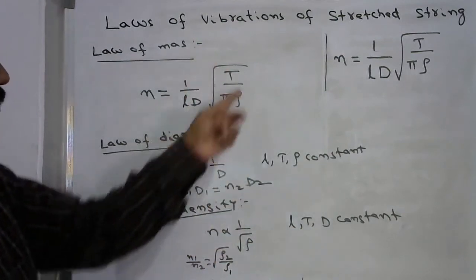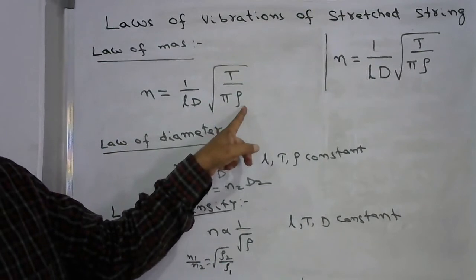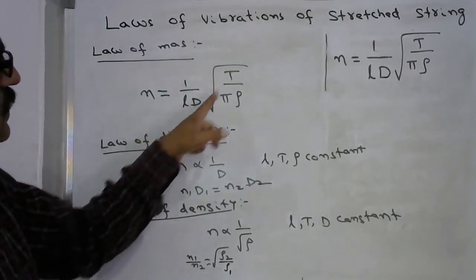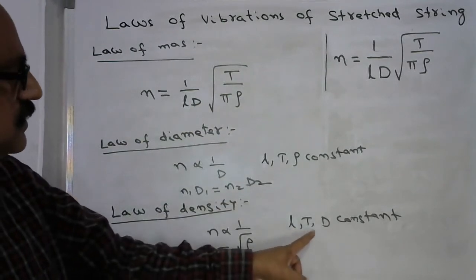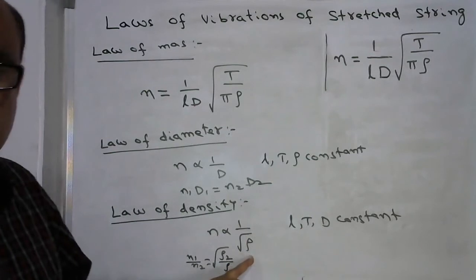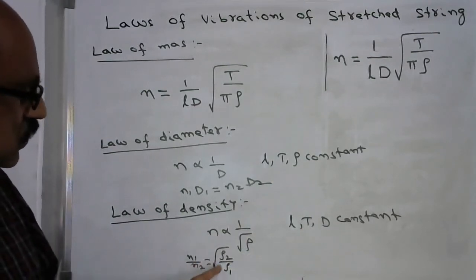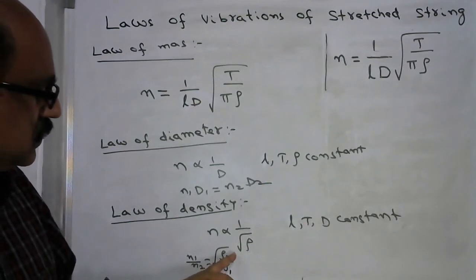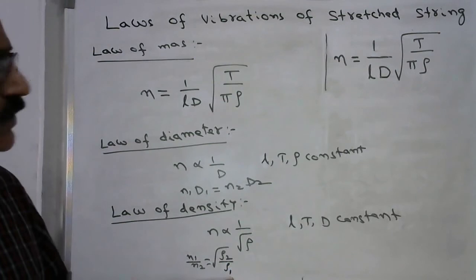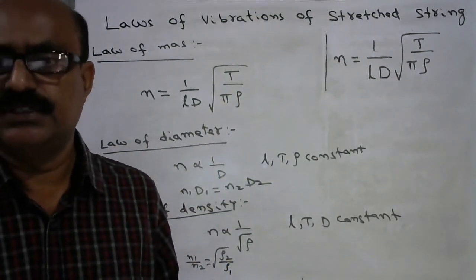From this formula, N is inversely proportional to the square root of the density. See here, L is constant, D is constant, T is constant. Then N is inversely proportional to the square root of its density. Therefore, N1 by N2 is equal to under root rho 2 over rho 1. So these are the laws of vibrations of stretched strings.